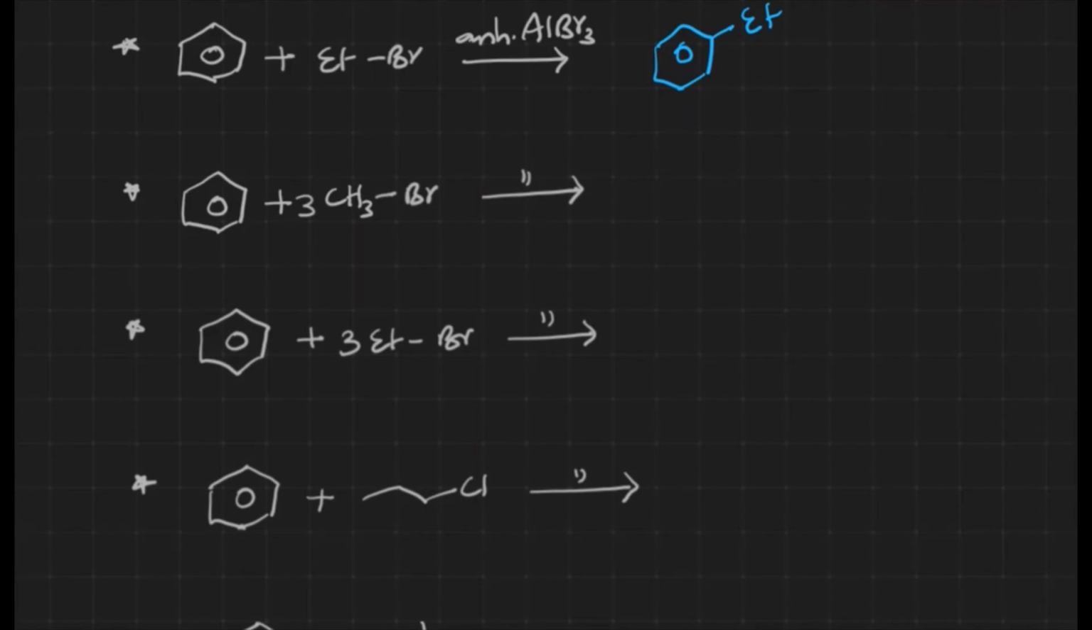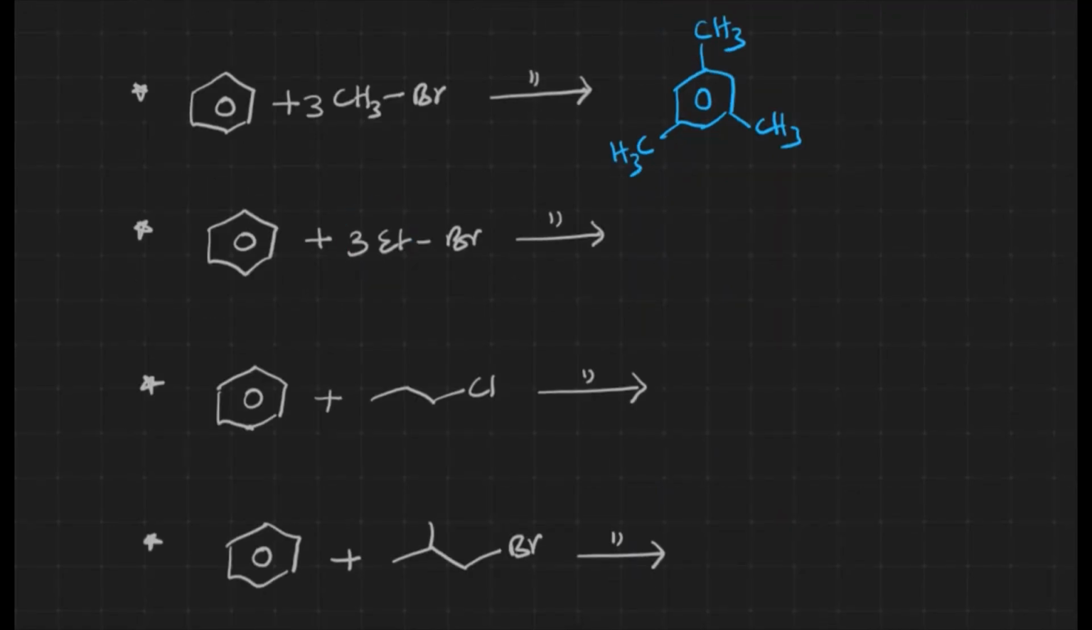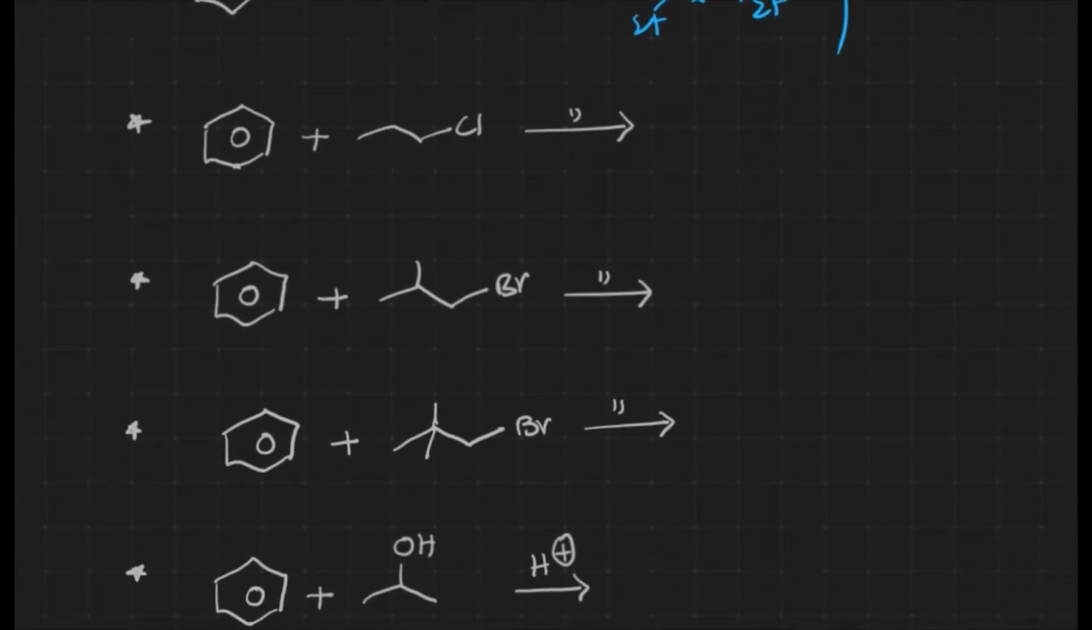Let us see the third one. If we take 3 moles of methyl bromide, we get symmetrical trimethyl benzene. Here also, with 3 moles of ethyl groups, symmetrical triethyl benzene formation takes place. These questions I have asked in previous JEE questions. What is the demerit or limitation of Friedel-Crafts alkylation? The answer is polyalkylation.